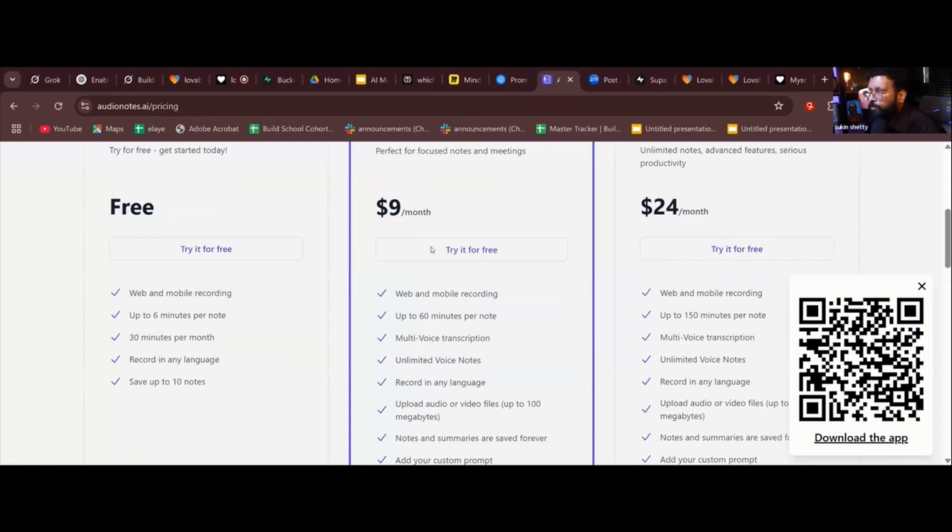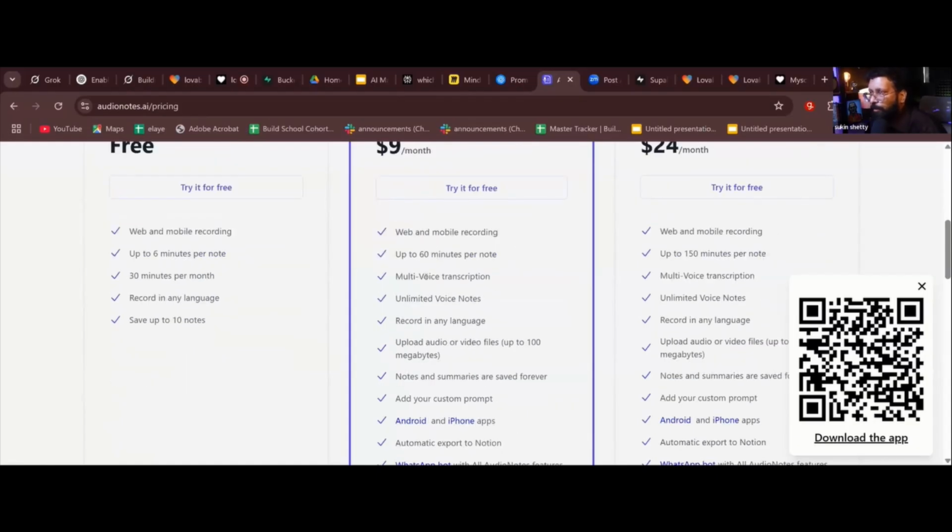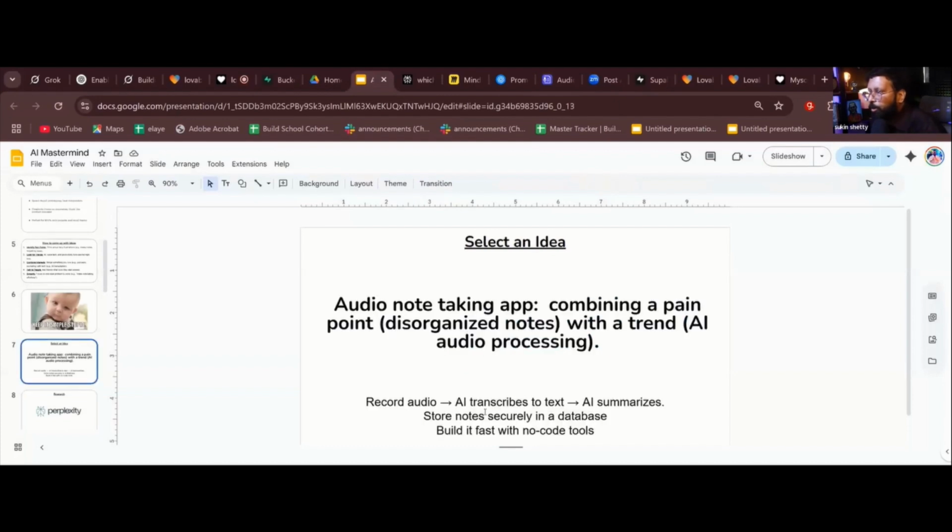So web and mobile recording. Okay, I have considered that. Multi-voice transcription. Maybe I've not considered that. Unlimited voice notes. I've considered that. Record in any language. That is what I didn't consider. If you see in my feature, record audio, AI transcribes text, AI summarizes, that is there, but I didn't consider